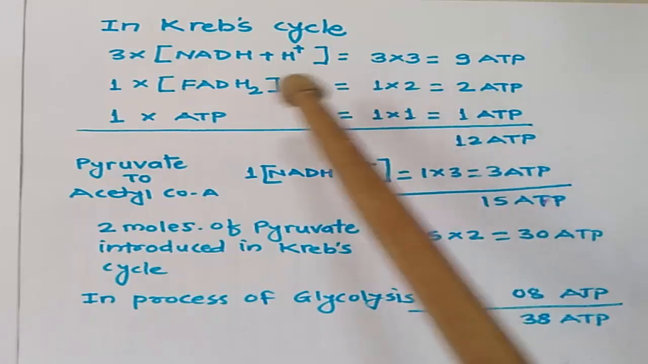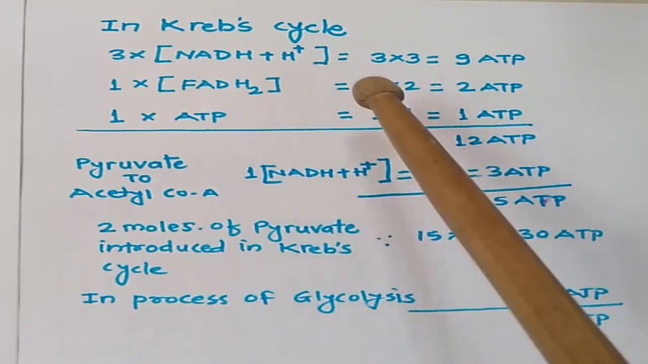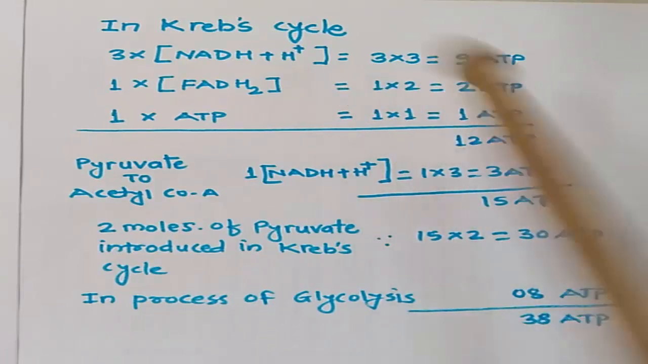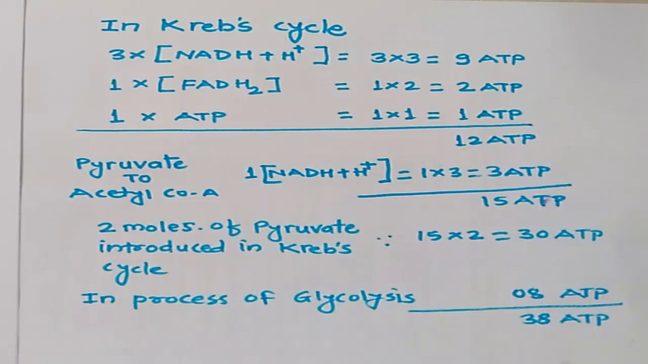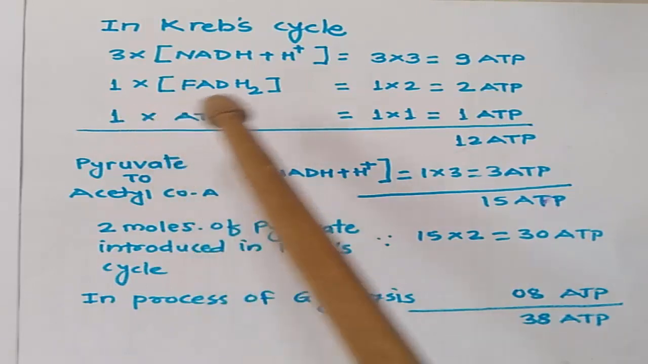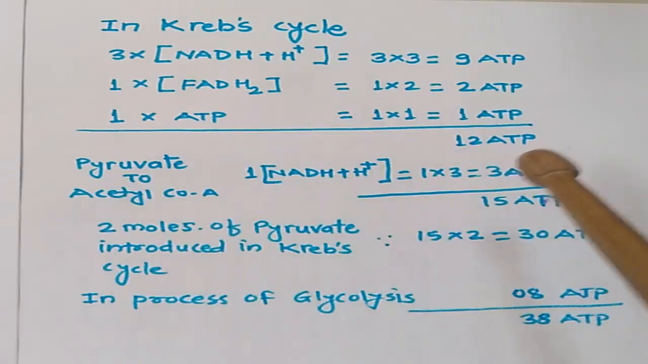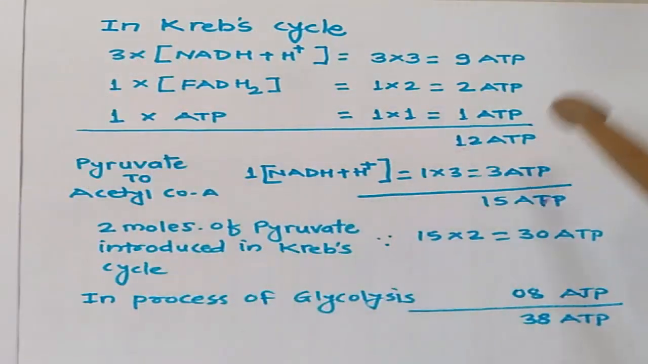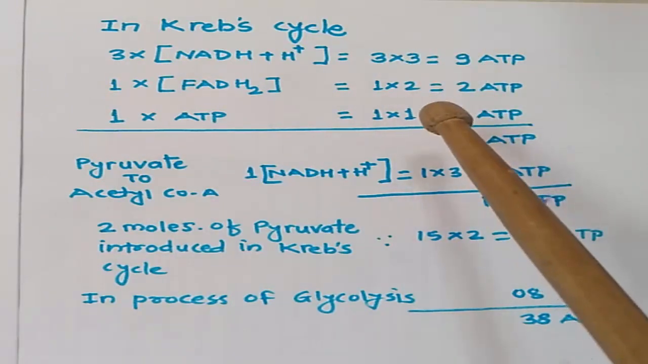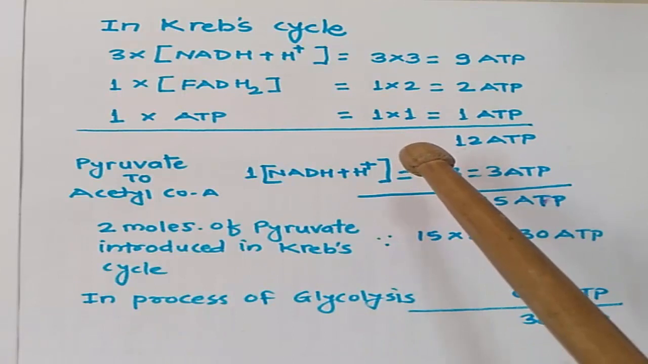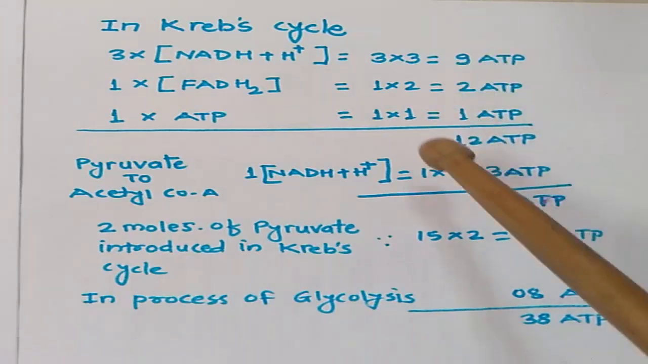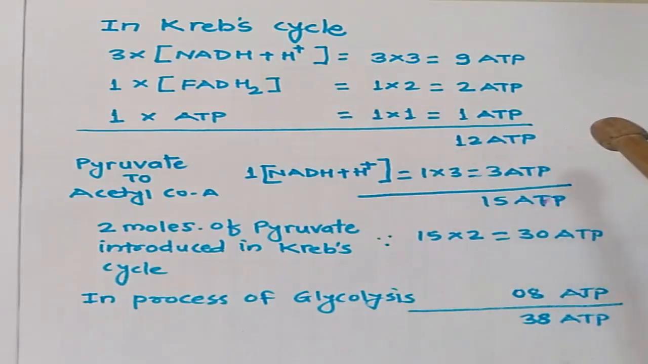And as we know, one NADH, on oxidation, will give you 9 ATPs. Now, one FADH2 is generated throughout the reaction and it will give you 2 ATPs. So, in account of one Krebs cycle, we generate 3 NADH plus H plus, 1 FADH2 and 1 ATP directly. So, in conversion, there are 12 ATPs generated from the reaction.